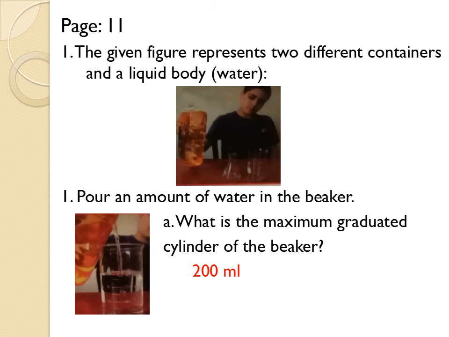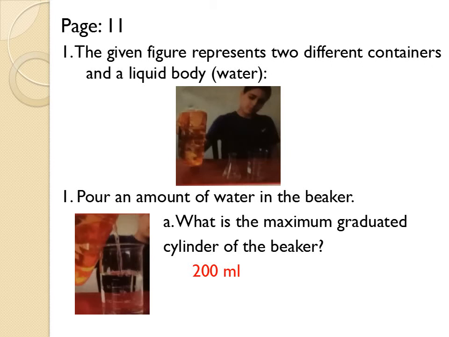wooden block. Now, let's open our books page 11 and read the first exercise. The given figure represents two different containers and a liquid body, water. So the boy in front of him, there are two different graduated containers. One is a beaker and the other is a volumetric flask. They are asking us in number 1 to pour an amount of water in the beaker. So the boy poured a specific amount of water in the graduated beaker. They are asking us in part A what is the maximum graduated capacity of the beaker.